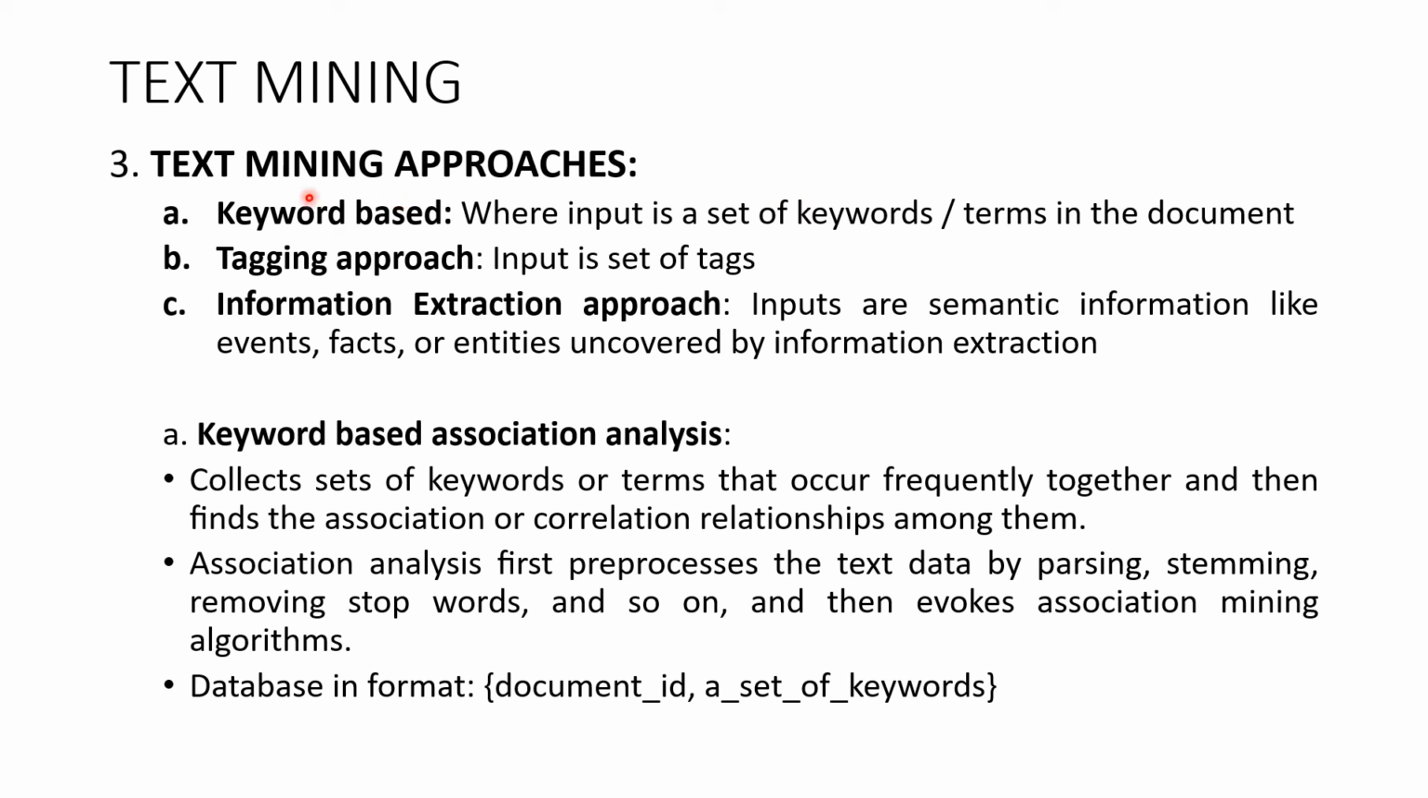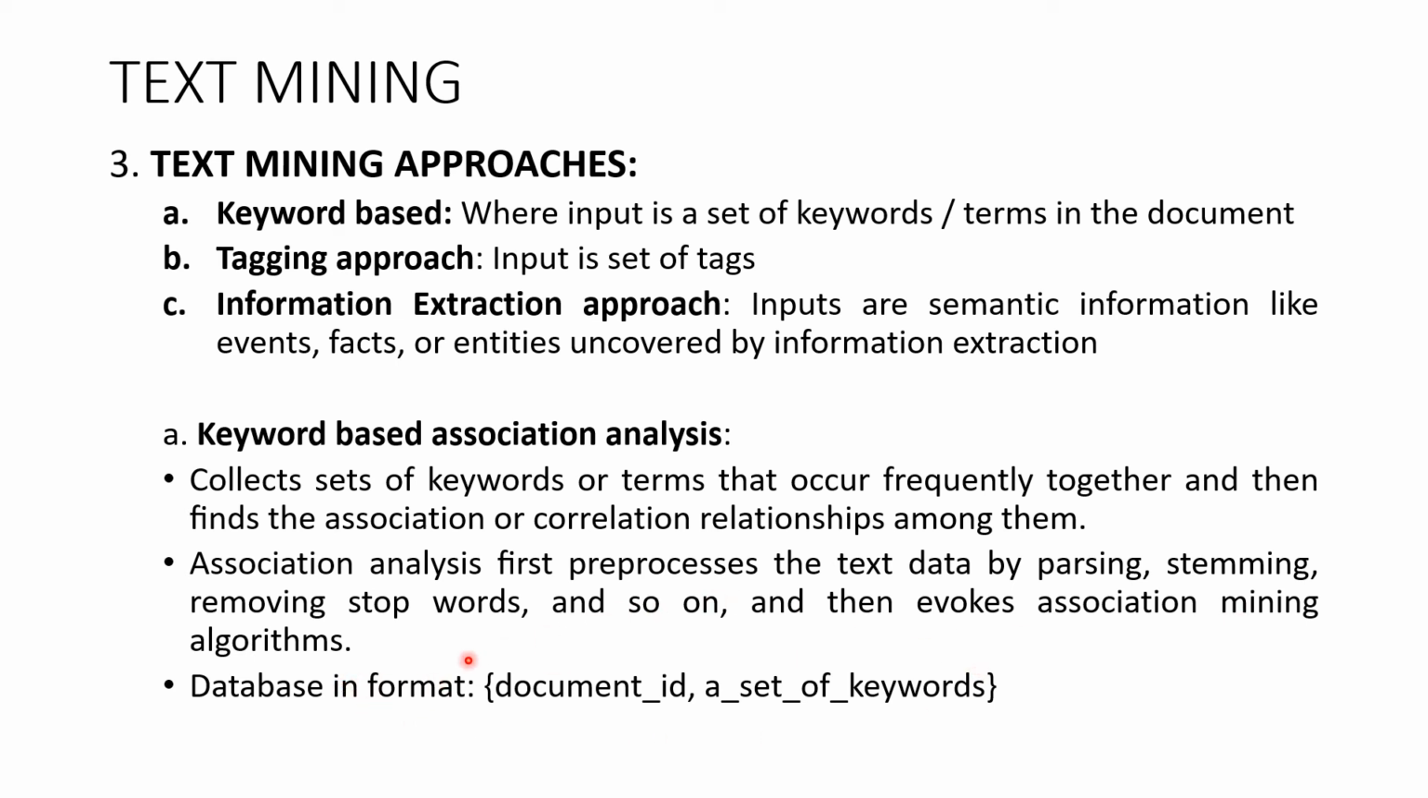Then there are three approaches for mining text. One is the keyword based approach, another is the tagging approach, and another is the information extraction approach. All these three approaches we'll study in detail here. What is keyword based association analysis? Here it collects sets of keywords or terms that occur frequently together and then finds the association or correlation relationships among them. Association analysis first preprocesses the text data by parsing, stemming, removing stop words and so on, and then invokes association mining algorithms.